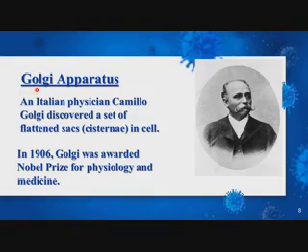Now the next organelle is the Golgi apparatus. The name of the organelle is Golgi apparatus. An Italian physician, Camillo Golgi, discovered a set of flattened sacs. These flattened sacs are called cisternae in the cells. In 1906, Golgi was awarded the Nobel Prize for Physiology and Medicine.